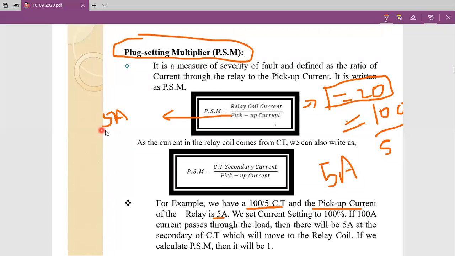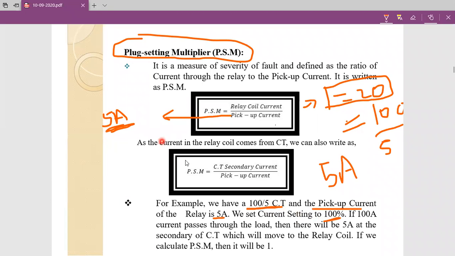So that's why here we get 5 amperes. Here the current setting value is 100%, and secondary current of current transformer is 5. So 100% of 5. That's why here we get pickup value equal to 5 amperes. So the pickup value of given relay is 5 amperes.